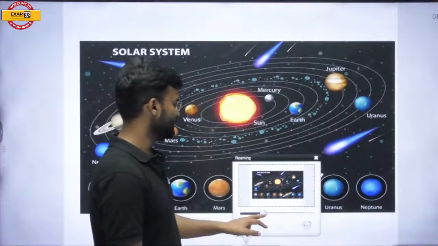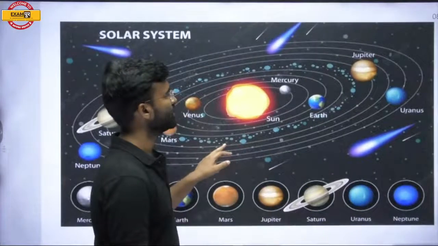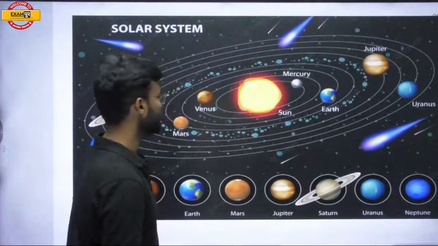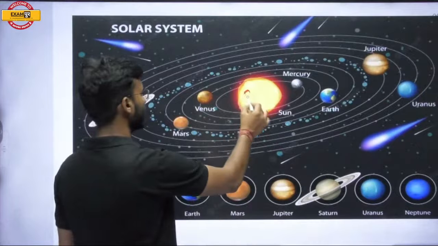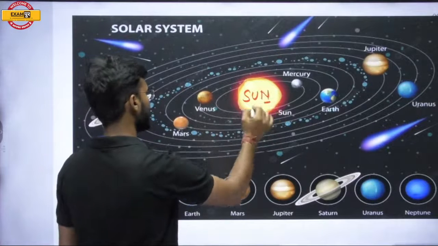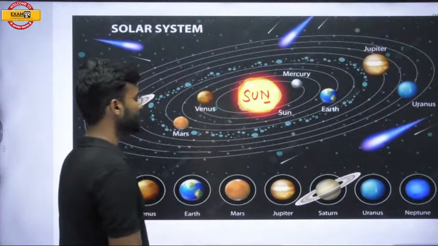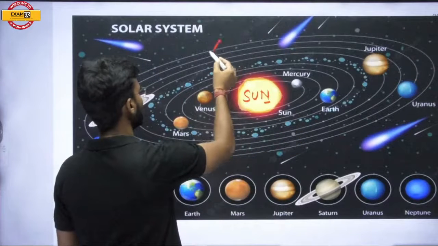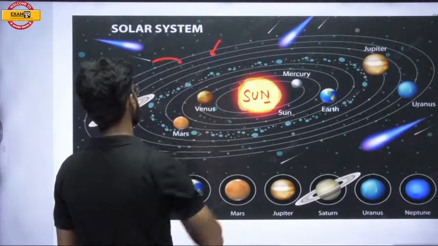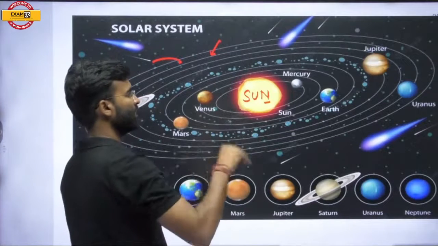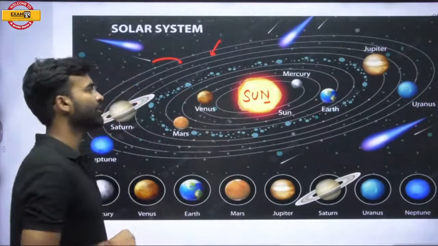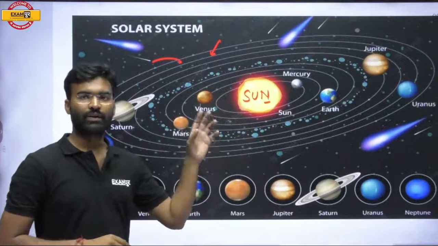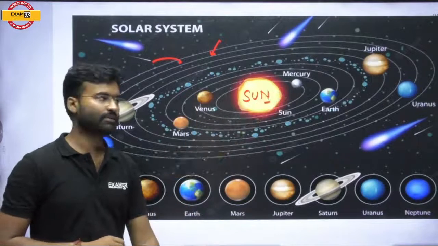So look here in a different picture. This is our sun, which is located in the center of the solar system, and all the planets and other celestial objects are found in this zone. You can see these objects all revolving around the sun, and they are collectively known as the solar system.